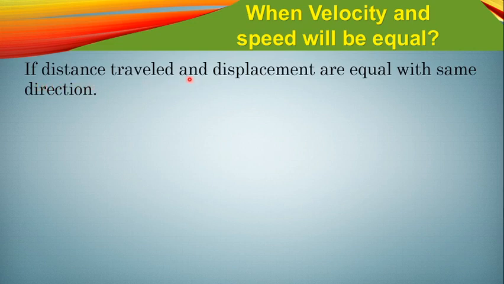The distance traveled and the displacement are equal with the same direction. What does that mean? We know that the distance traveled is always greater than the displacement, and sometimes it may be equal. And when it will be equal, let's see the figure.